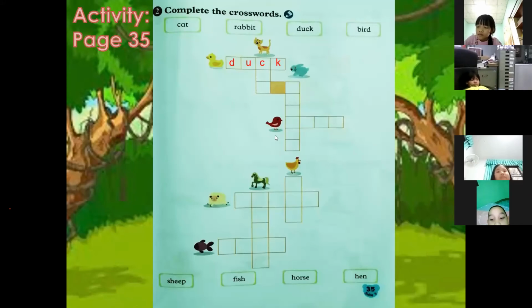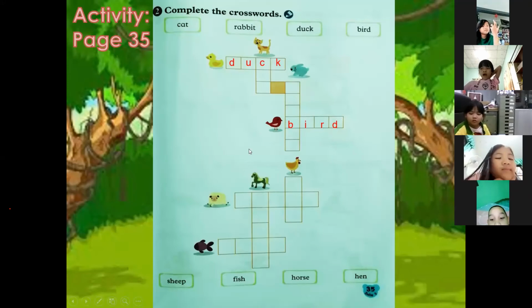What animal is this? Bird. Bird. Very good. So how do you spell bird? B-I-R-D. Very good. B-I-R-D, bird. So you write on the boxes provided.